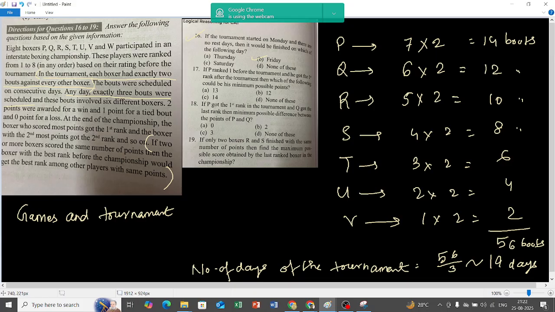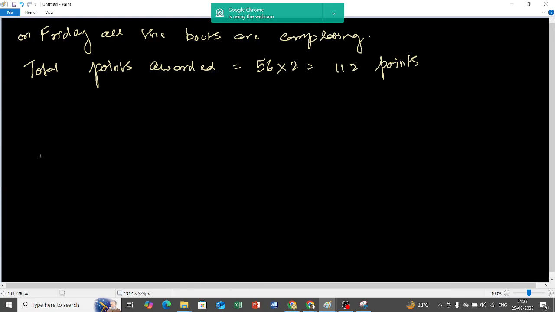Now see, come to number 17. If P ranked 1 before the tournament and he got the first rank after the tournament, then which of the following could be the minimum possible points? See, try to understand what it is telling. Minimum possible points. We just learned that if all the players get the same number of points in the championship, their rank before and after remains the same, right? That is what we learned.